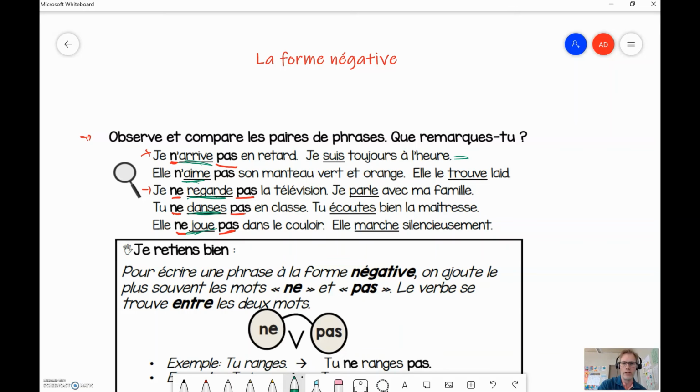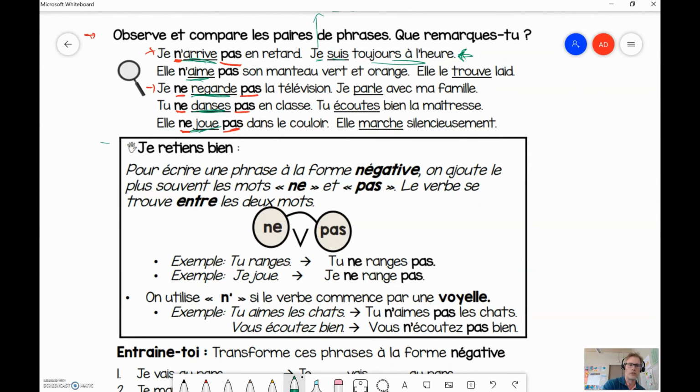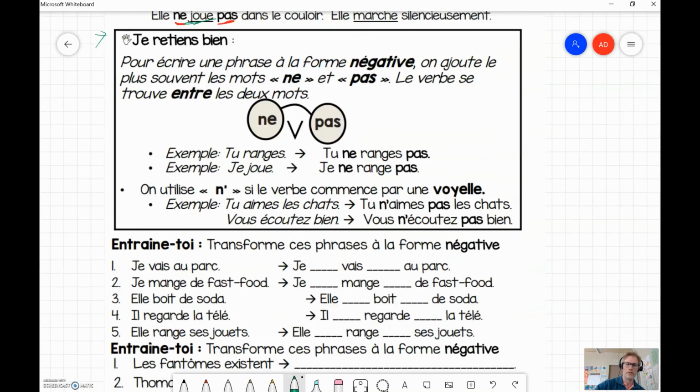If you look over here at these sentences, which are not negative, they don't have a ne or a pas. They just have a subject, a verb, and then the object of the sentence. Je suis toujours à l'heure. If I was to make this negative, let's try negative up here. Je ne suis pas toujours à l'heure. So you've added the ne and the pas. You've made it negative. Okay? So, ici, je retiens bien. Pour écrire une phrase à la forme négative, on ajoute le plus souvent les mots ne et pas. Le verbe se trouve entre les deux mots.